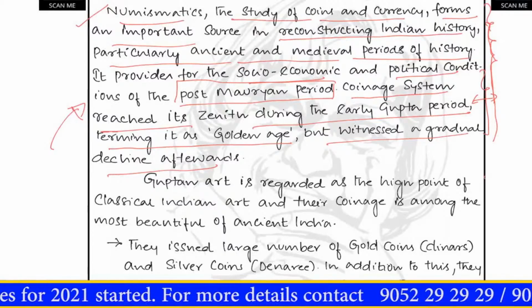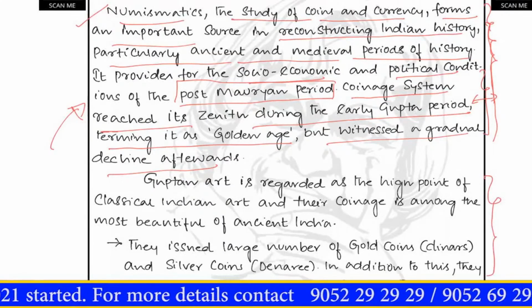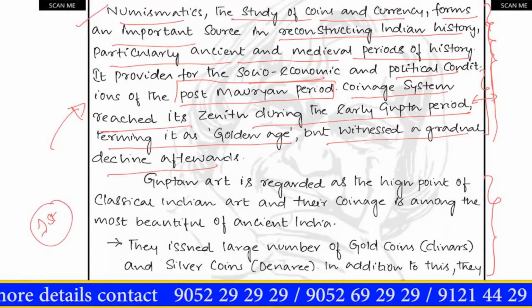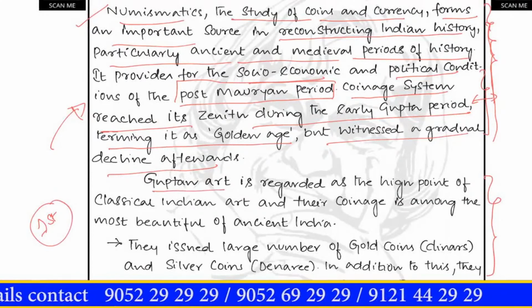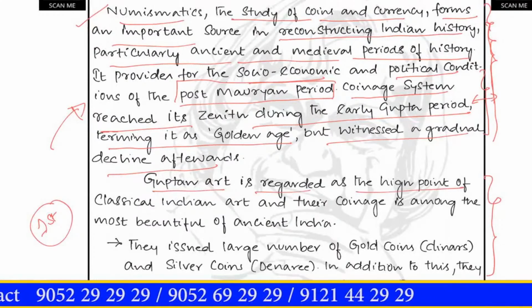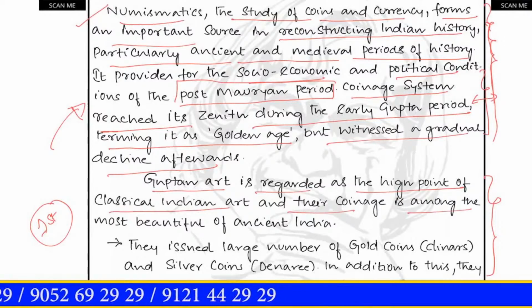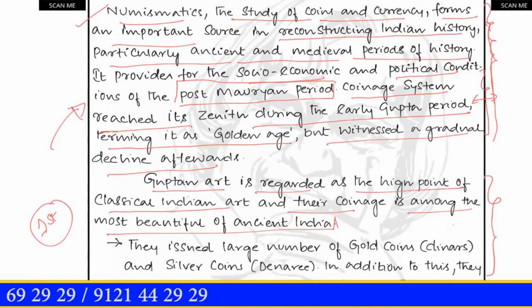Next, he wrote about the level of excellence reached in the Gupta period. This is the first component. Now we will see what he has written. Guptan art is regarded as the high point of classical Indian art, and their coinage is among the most beautiful of ancient India. Okay, fine.